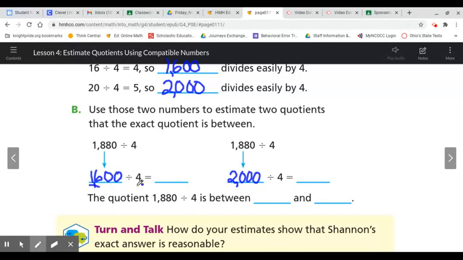So let's use our basic fact here of 16 divided by 4. 16 divided by 4 is 4. And there are 2 zeros. So that answer would be 400.